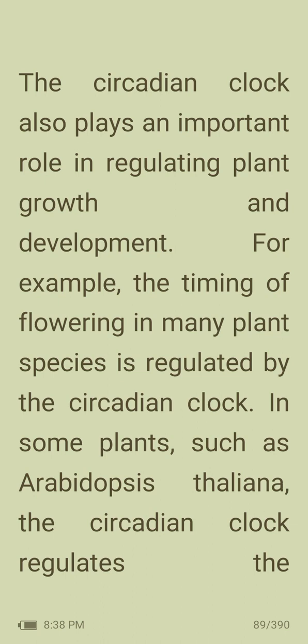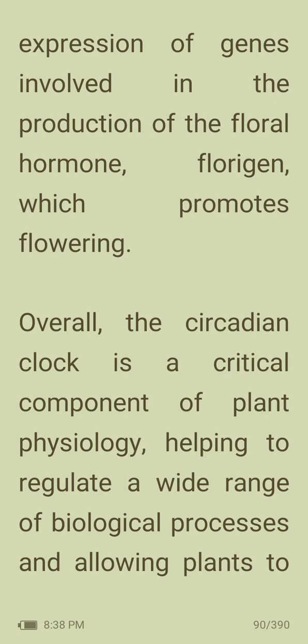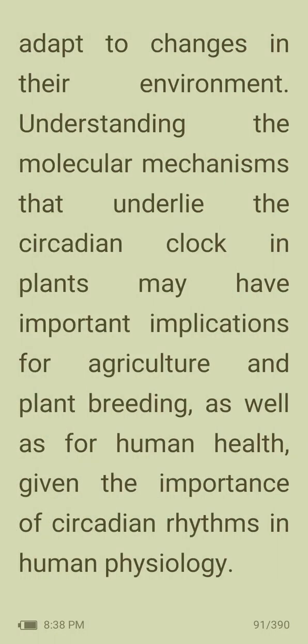The circadian clock also plays an important role in regulating plant growth and development. For example, the timing of flowering in many plant species is regulated by the circadian clock. In some species of plants, such as Arabidopsis thaliana, the circadian clock regulates the expression of genes involved in the production of the floral hormone florigen, which promotes flowering. Overall, the circadian clock is a critical component of plant physiology, helps to regulate a wide range of biological processes, and allows plants to adapt to changes in their environment.